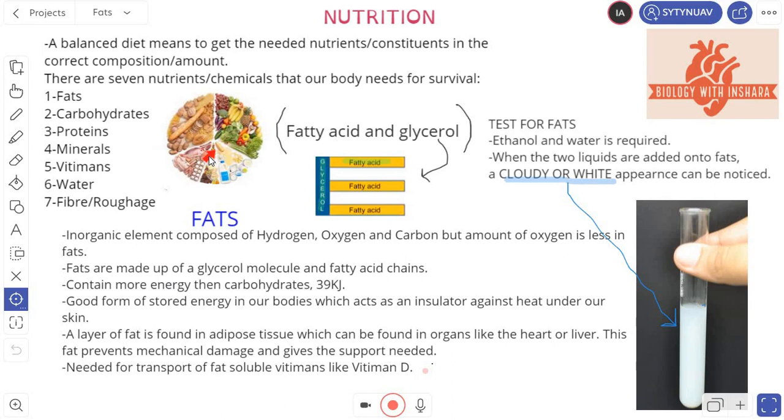Now, there are some factors that determine your diet, and those main factors are your gender, your weight, your height, your climate, and your physical activity.